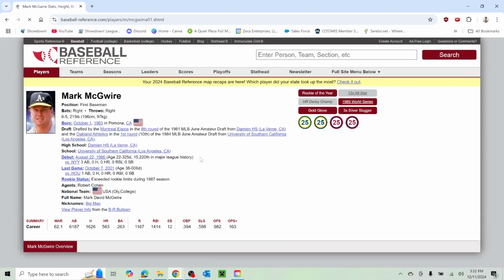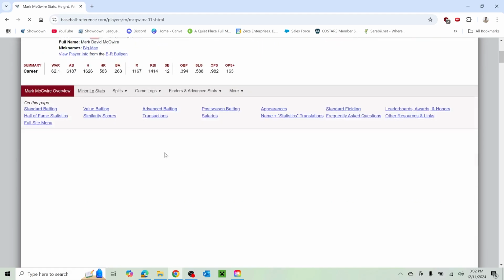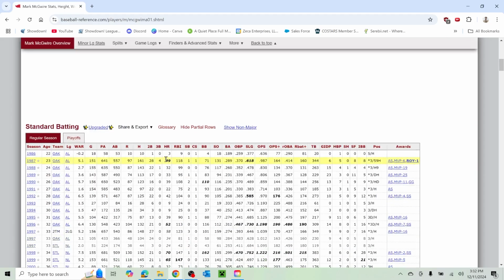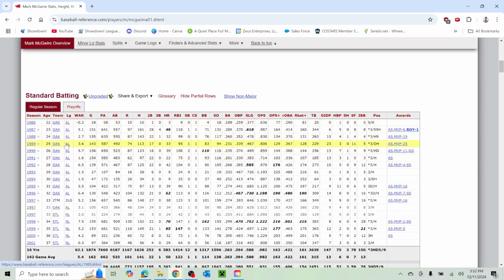Mark McGwire, not a Hall of Famer, but for reasons that are fairly obvious, I feel like. This was kind of the middle of his all-star campaign. He was a Rookie of the Year in '87. 33 home runs this year. Not a great batting average. Kind of the first year that he didn't hit. I mean, maybe, I want to say league average batting average was probably around this, like, .260 mark in the '80s. 33 home runs, 95 RBIs.